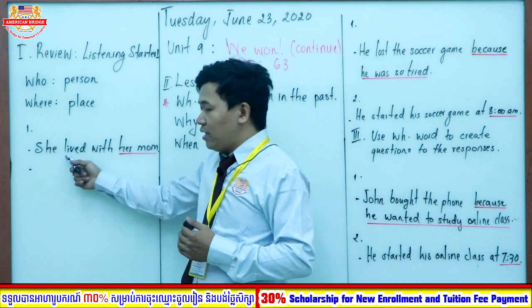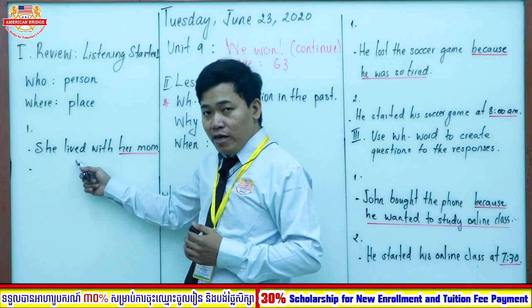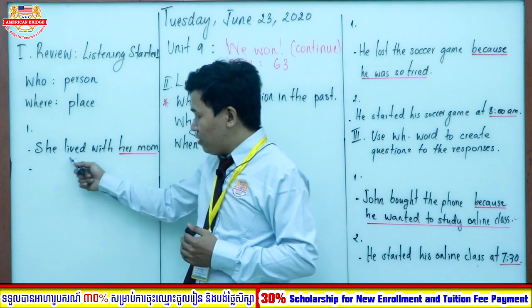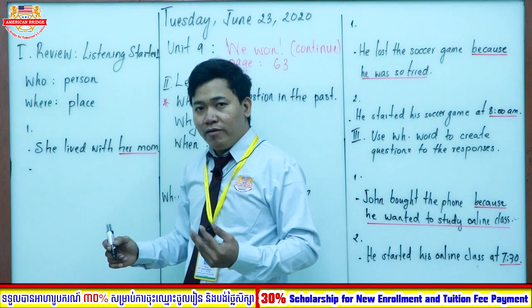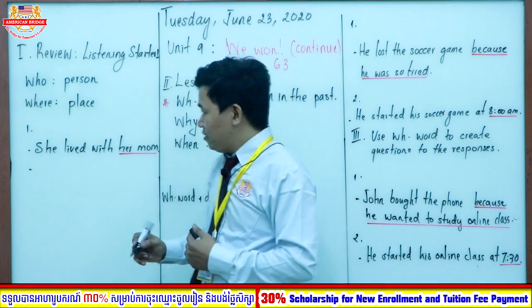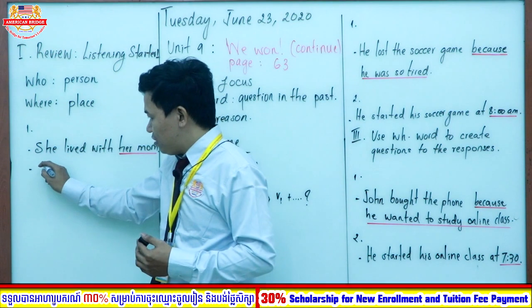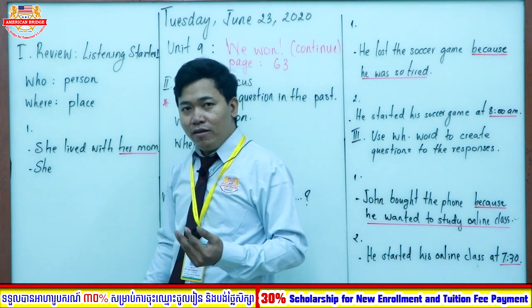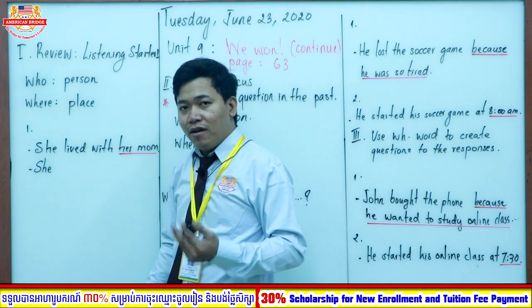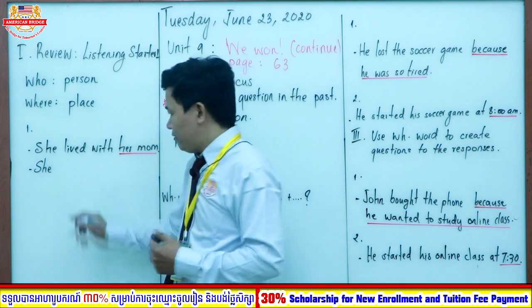This sentence is called affirmative, right? So I want to change it to negative. What should I do? Do you remember the affirmative form in the past? Great. So I can put she. What else, everyone? Negative. Okay, we need didn't, right?